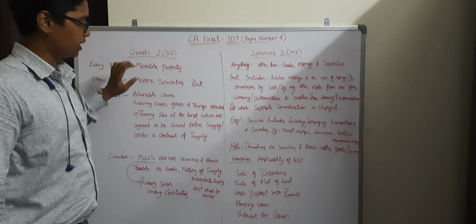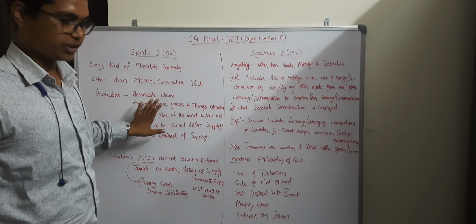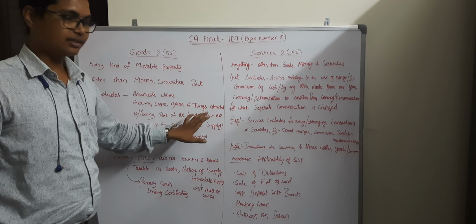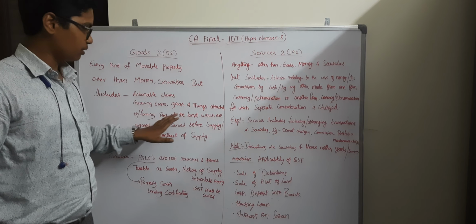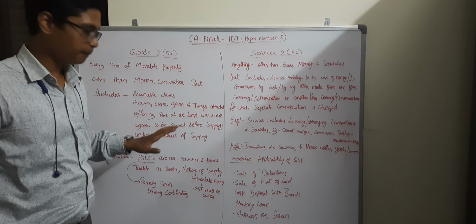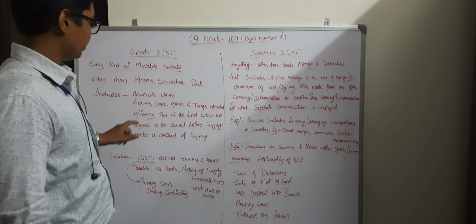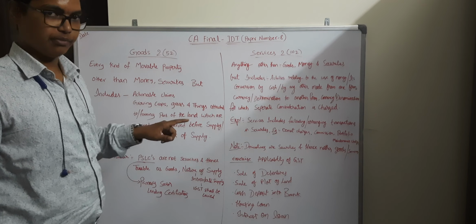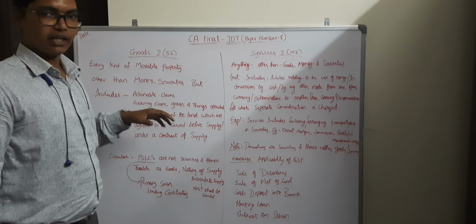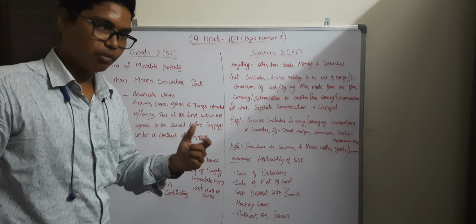Which means the definition of goods does not include money and securities, but it includes actionable claims, growing crops and grass, and things attached to the part of the land which are agreed to be severed before supply or under a contract of supply. Actionable claims means claims that have the ability to recover money from the borrower.